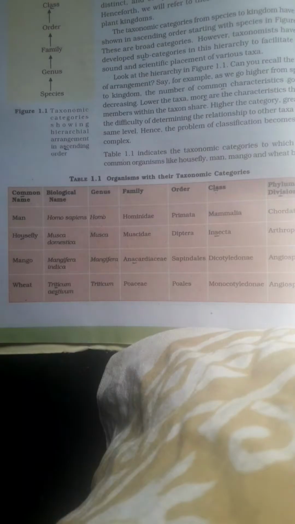Family is Hominidae. Order of man is Primata. Class Mammalia. And phylum is Chordata.